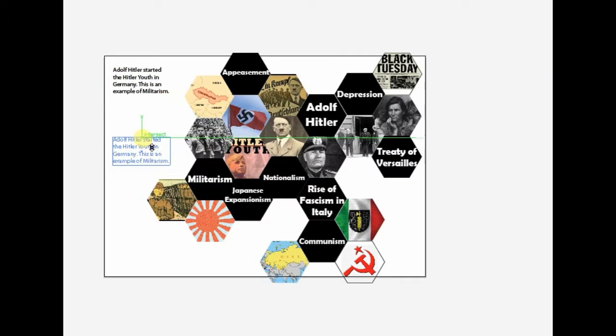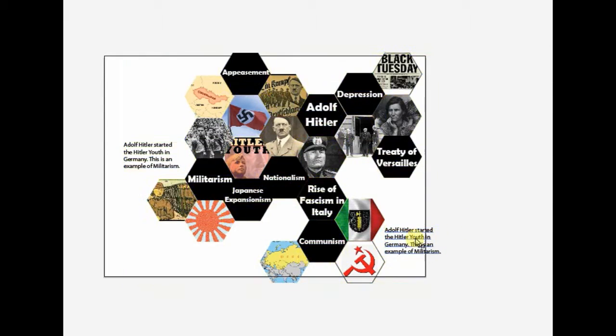For example, how is Adolf Hitler connected to the Great Depression? How was Hitler connected to militarism? Why is the Hitler Youth there next to militarism? Why the Great Depression? What does that have to do with the Treaty of Versailles? What does fascism have to do with communism? You can be putting in all of these little explanations.